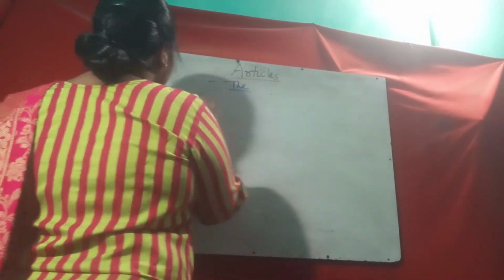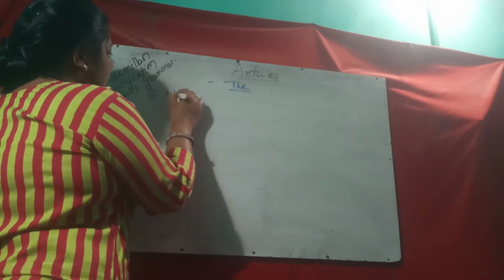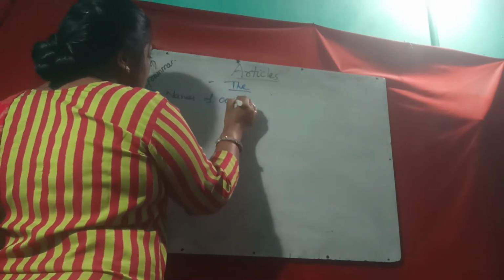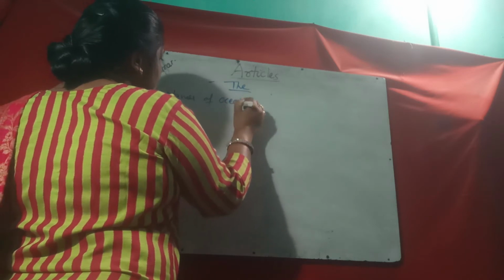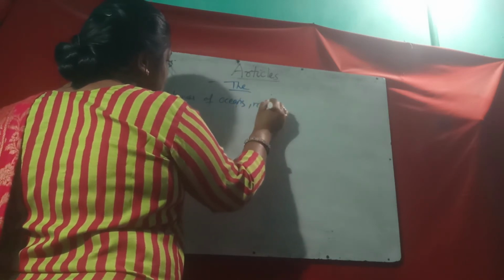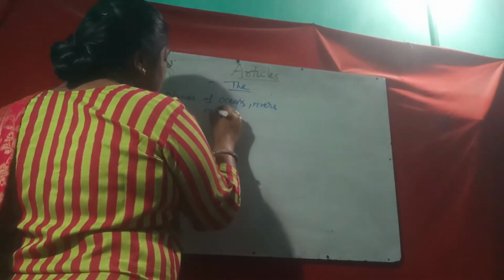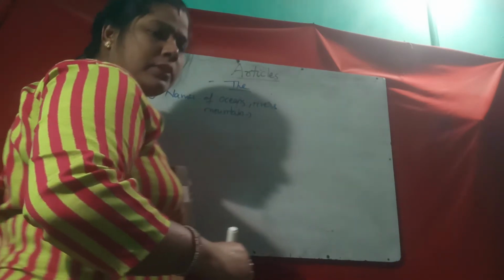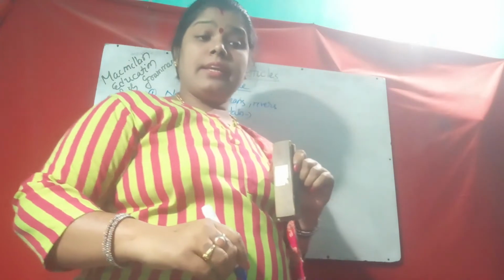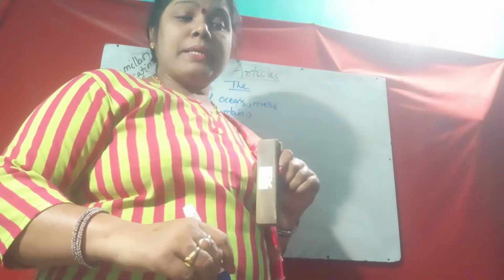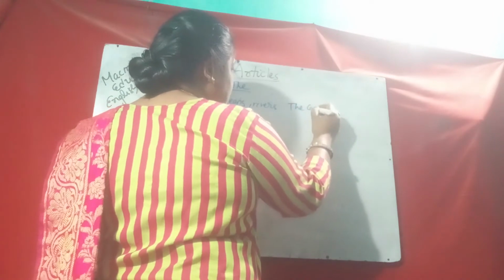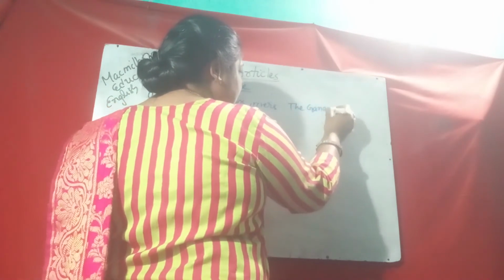Number one, names of oceans, rivers, mountains, all this. Example: the Ganga, the Himalaya, the Pacific Ocean. The Ganga, because Ganga is a river.